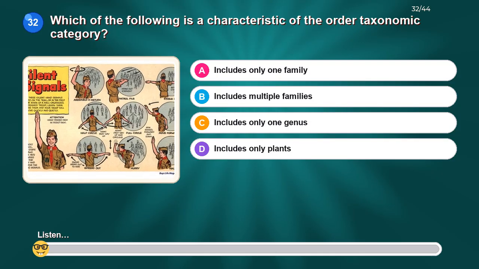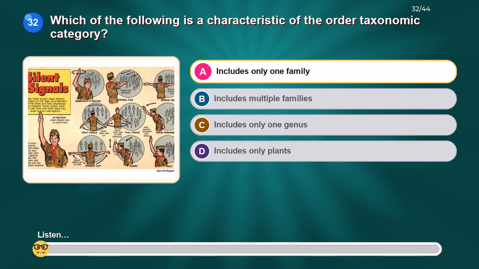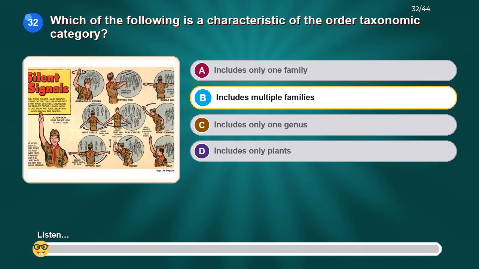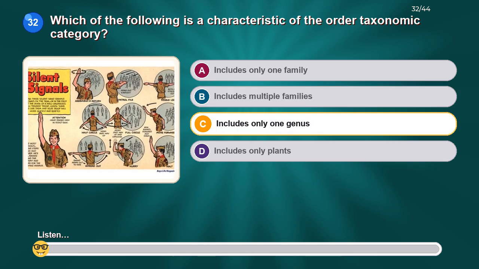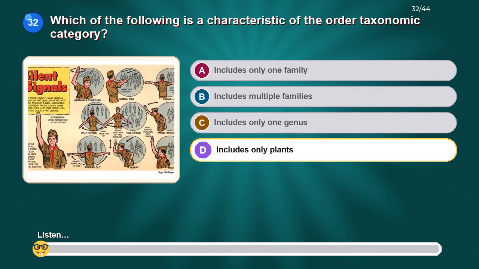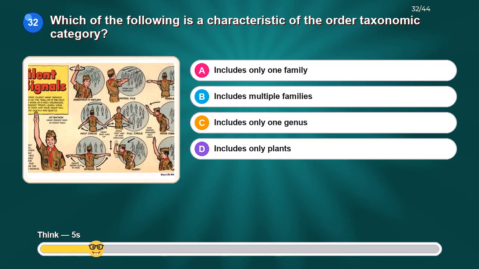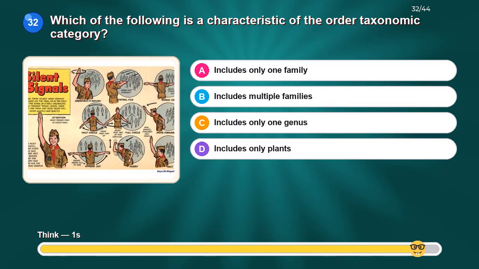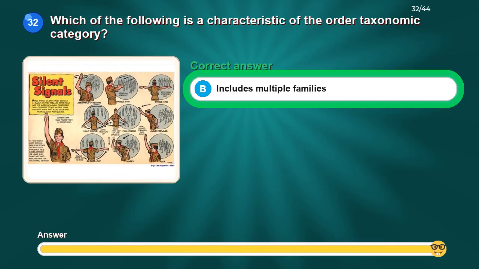Which of the following is a characteristic of the order taxonomic category? Option A, includes only one family. Option B, includes multiple families. Option C, includes only one genus. Option D, includes only plants. The correct answer is includes multiple families.